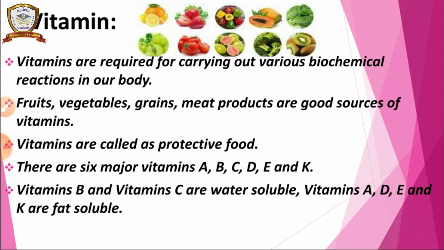Okay, and we have 6 types of vitamins: A, B, C, D, E and K. In that, vitamin B and C are water soluble because they dissolve in water, and vitamins A, D, E and K are fat soluble. Fat soluble means that they dissolve in fat.